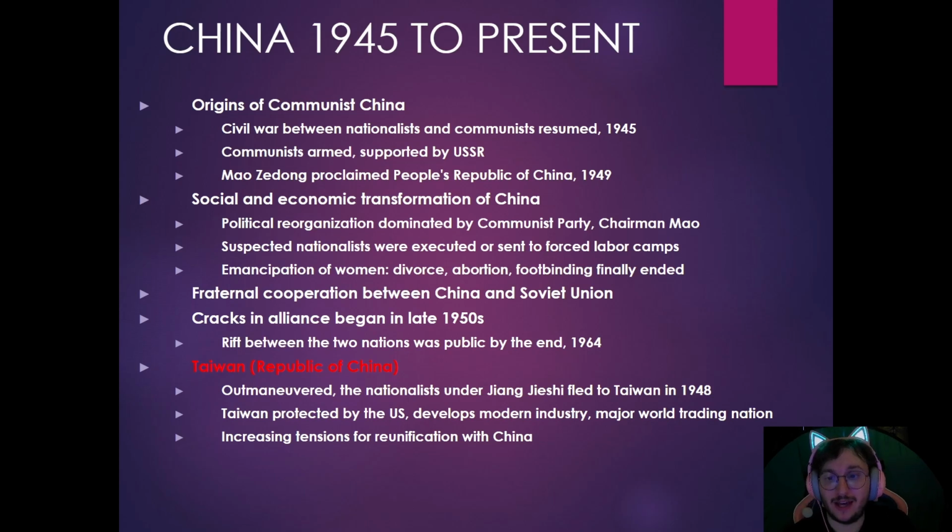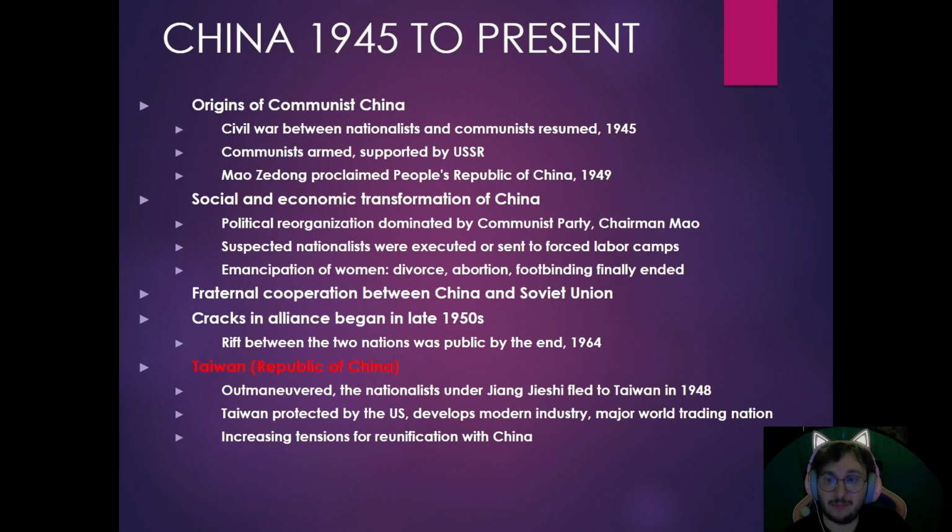And in 1949, Mao and the communists will defeat the nationalists. The nationalists will be driven out to the little island of Taiwan off the coast of China, and Mao Zedong will proclaim the People's Republic of China in 1949. So, the social economic transformations under Communist China: they're going to create a one-party system, the Communist Party of China. Suspected nationalists were executed or sent to forced labor camps.